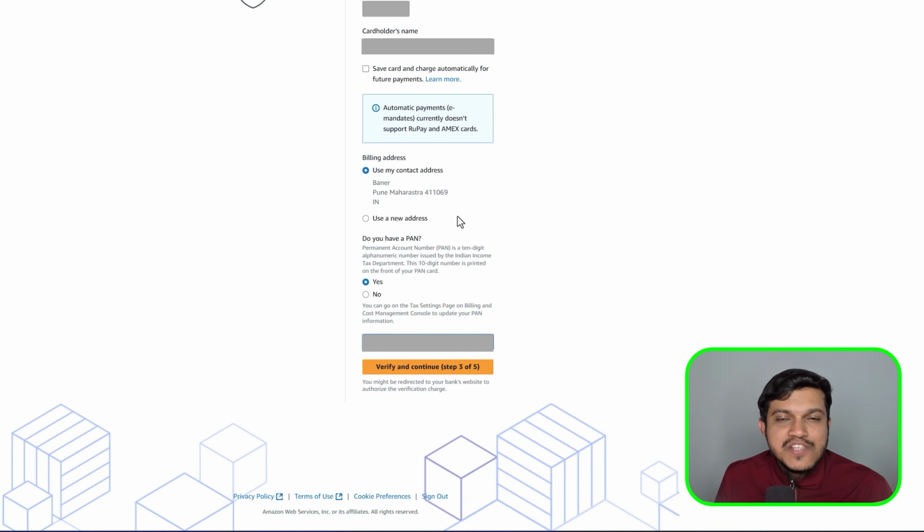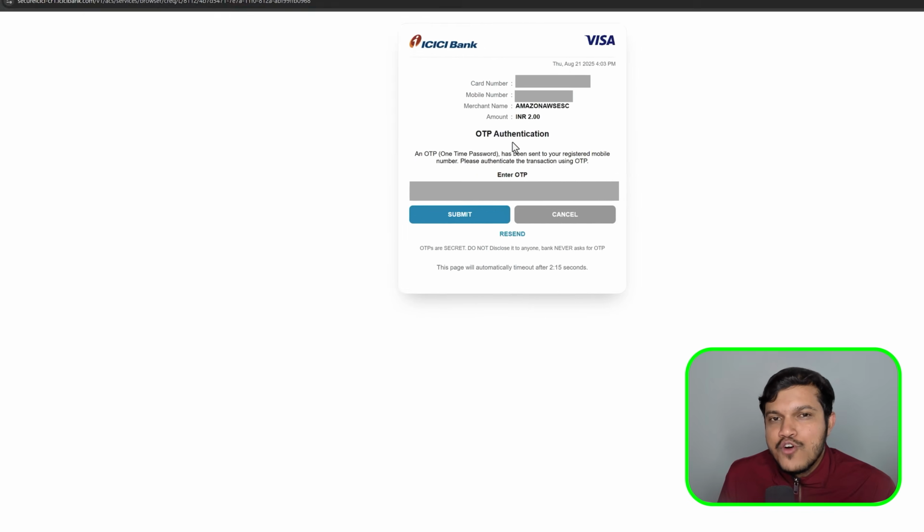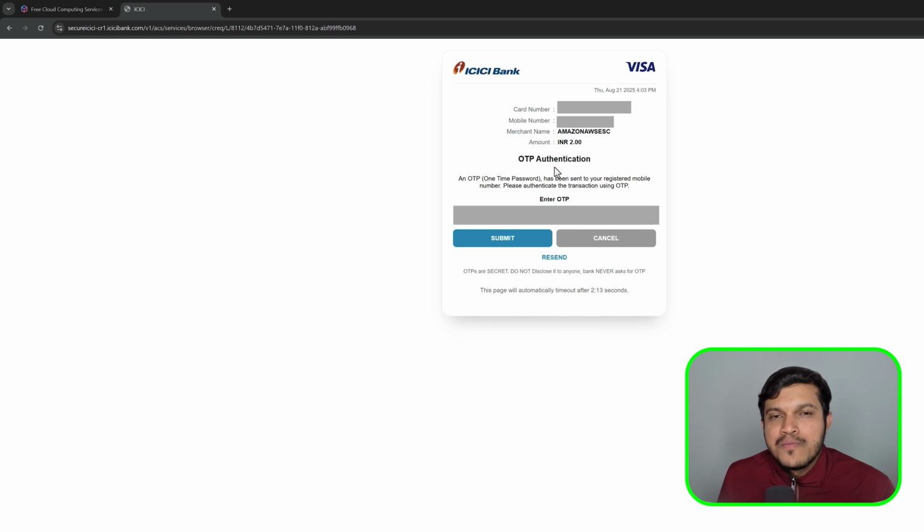All this detail is for India. Based on the country of your stay, you can mention the details which are being asked while creating the account. Fine. Now I would like to click on verify and continue. And for the authentication of the billing information, it will deduct a very small amount. If you are in India, it is 2 rupees, and similar if you are in some different regions, which you can easily pay. So let me just enter the OTP and proceed further.